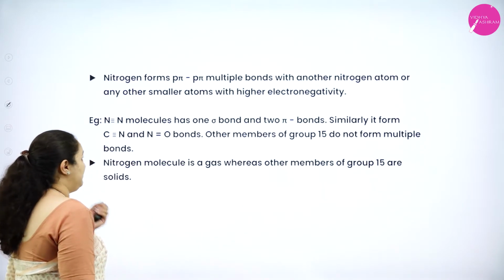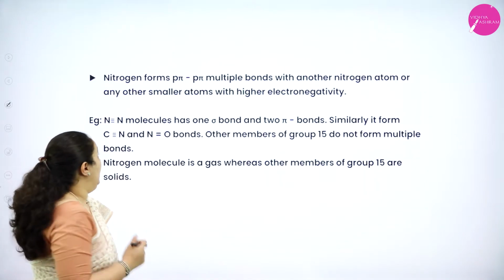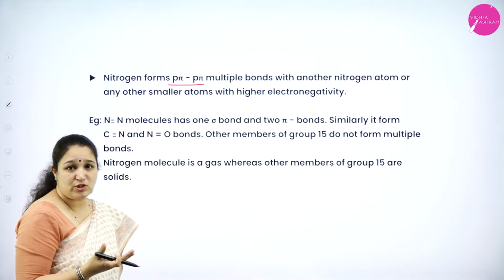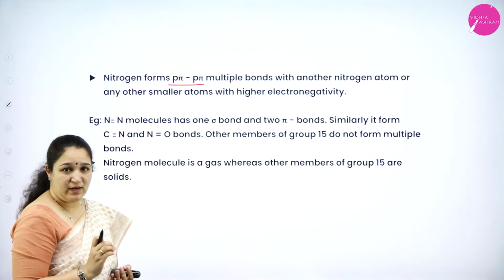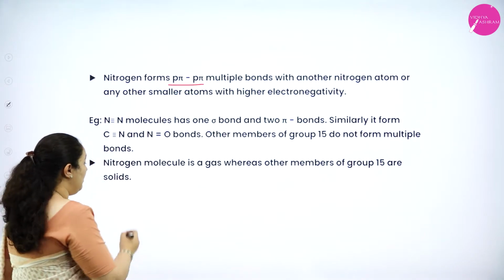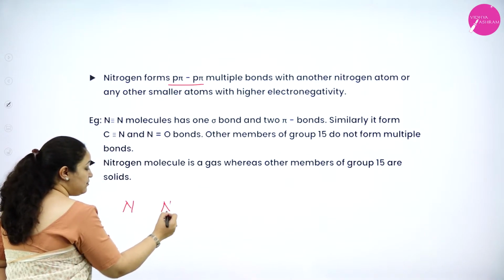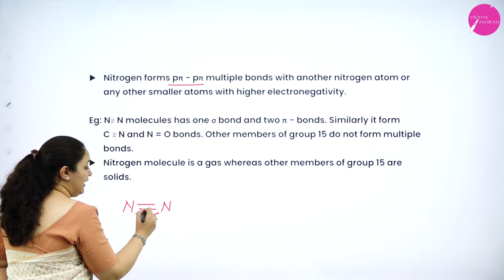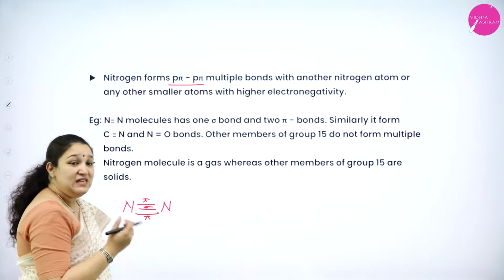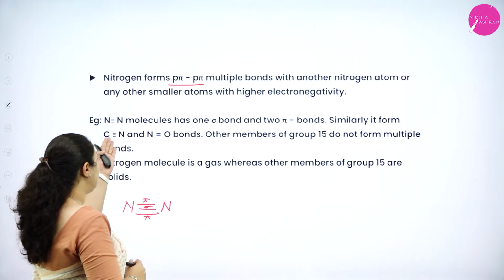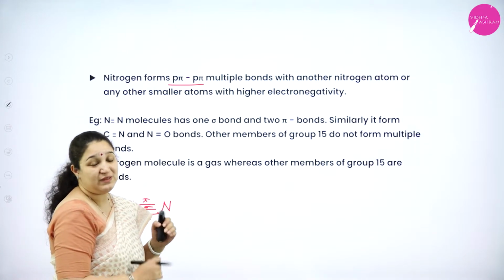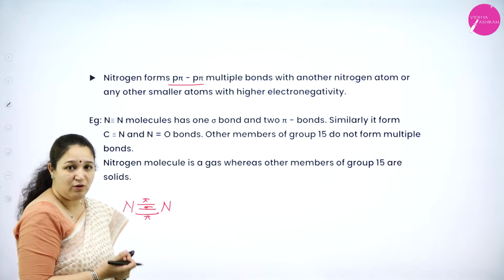We will see here. That is, nitrogen forms p-pi multiple bonds with other nitrogen atoms or any other smaller atom because of its high electronegativity. That is, between the two nitrogen atoms, it can also form a triple bond in which one bond is sigma bond, the other two are pi bonds. Similarly, it can form bonds with carbon and nitrogen, or with carbon and oxygen also it is possible. That is, multiple bonds it can form.